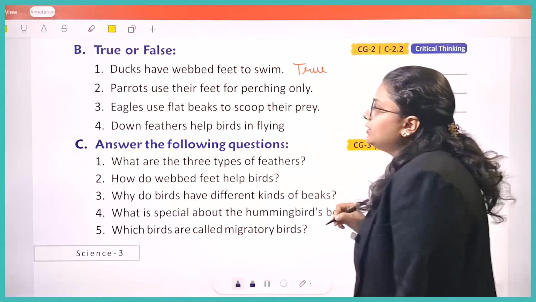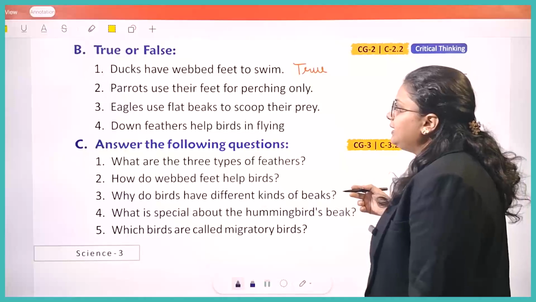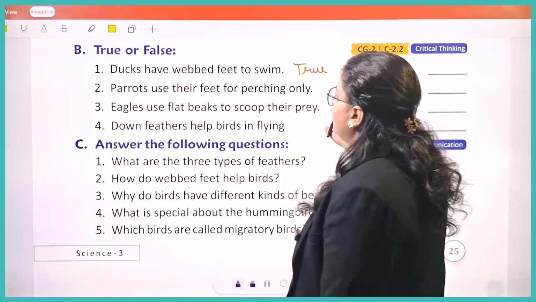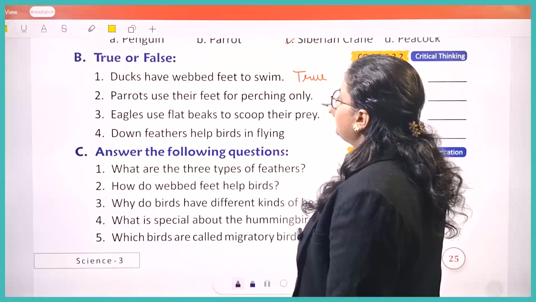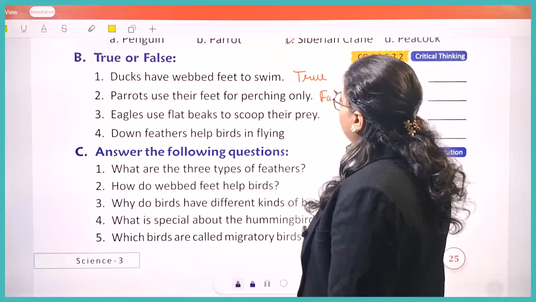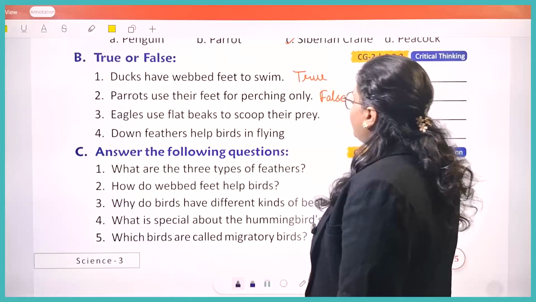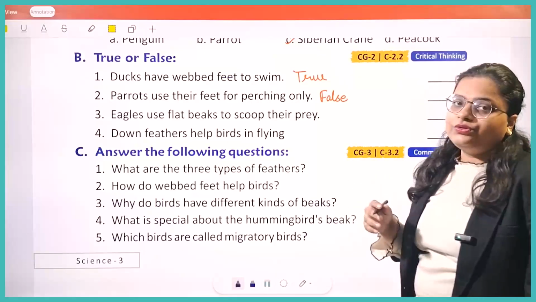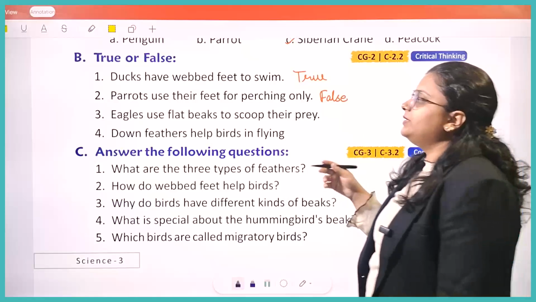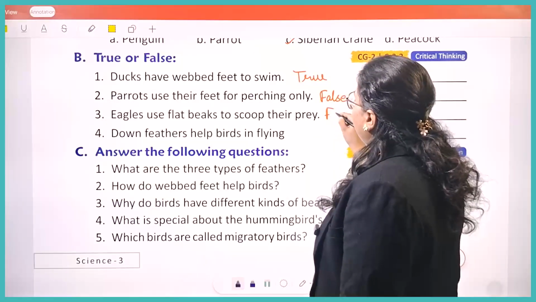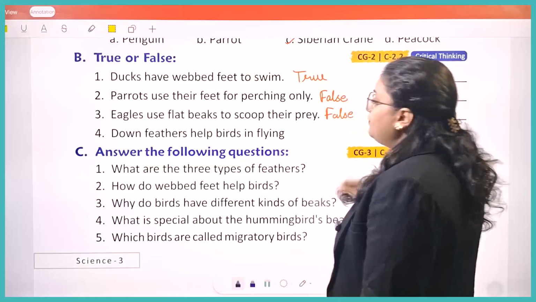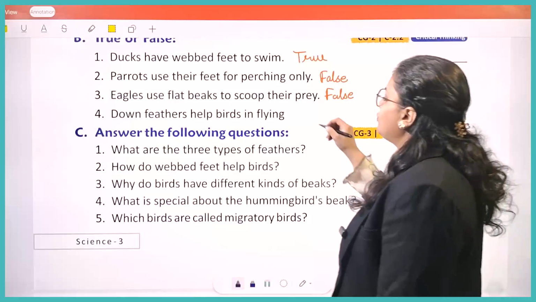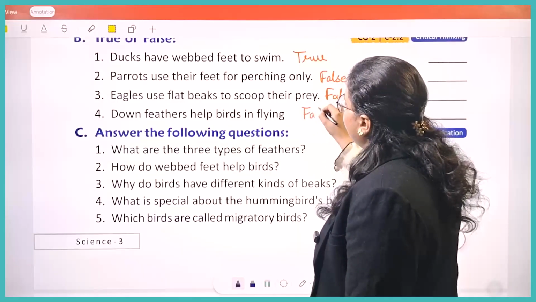Parrots use their feet for perching only. So parrots do not use them for perching only. They can use them for sitting, for other purposes. So this becomes false. Okay. Eagles use flat beaks to scoop their prey. No, they do not have flat beaks. Flat beaks are there in ducks, so this is also false. Then we have, down feathers help birds in flying. No, down feathers do not help in flying, so this one is also false.